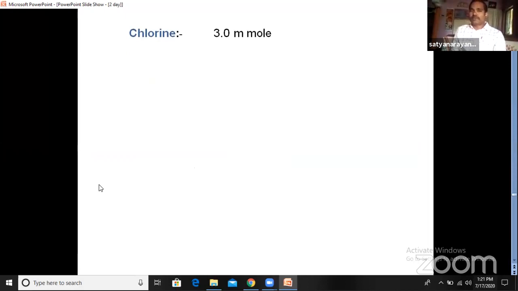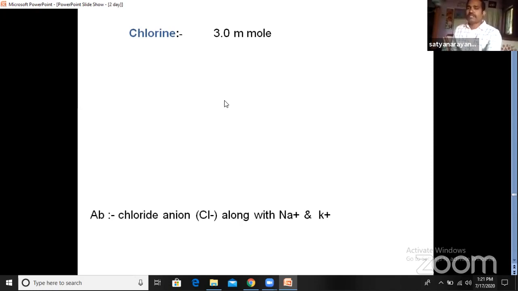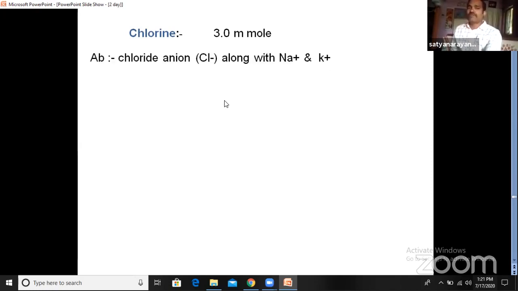Another micro element, chlorine. Chlorine is required at 3.0 millimole, so it is required more than molybdenum. It is absorbed in the form of chloride ions along with sodium and potassium. To maintain the anionic and cationic balance, the chlorine is required.